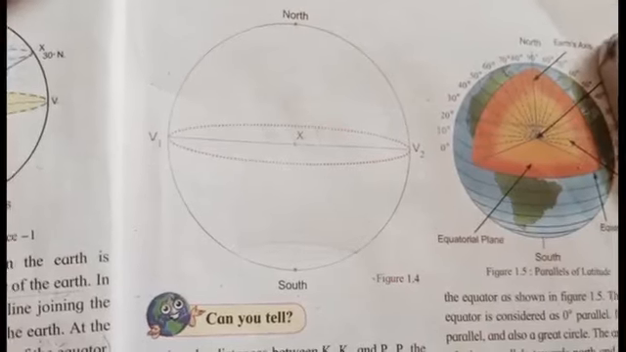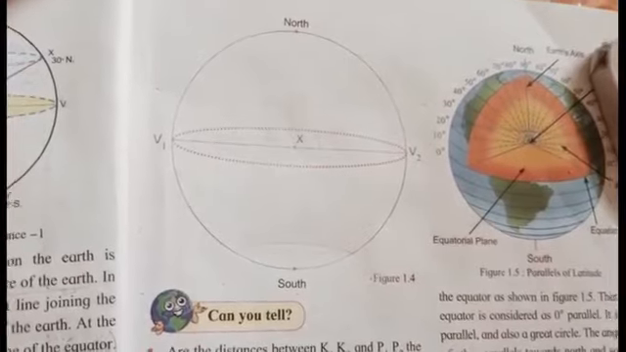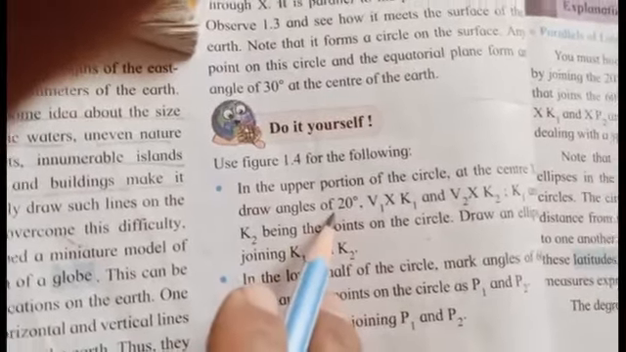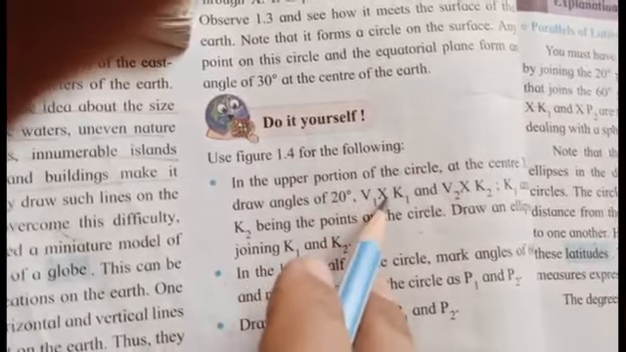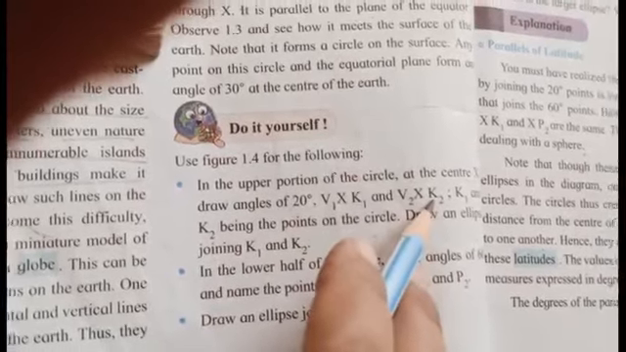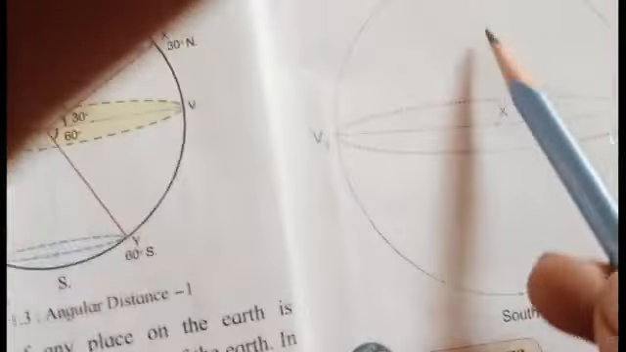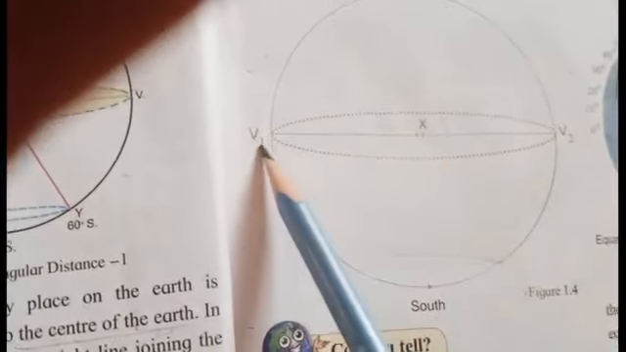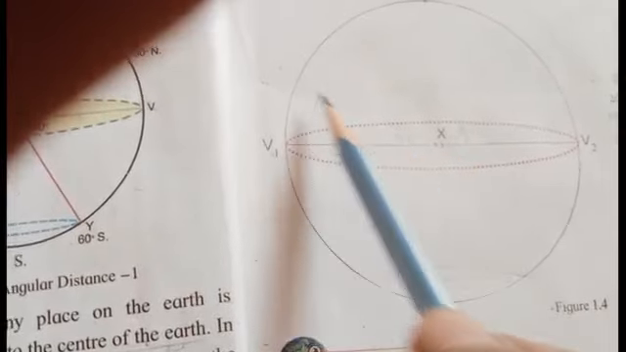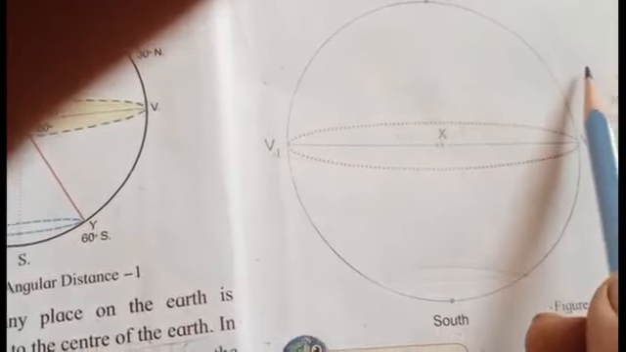Now in figure 1.4 we have to draw certain angles. The instructions for the angles have been given here. In the upper portion of the circle at the center, draw an angle of 20 degrees. Name the angle as V1, X and K1, and V2, X and K2. X is the center of the circle, V1 is here and V2 is here, and we have to draw a 20-degree angle on the upper portion of the circle.